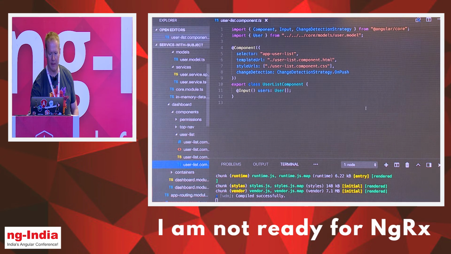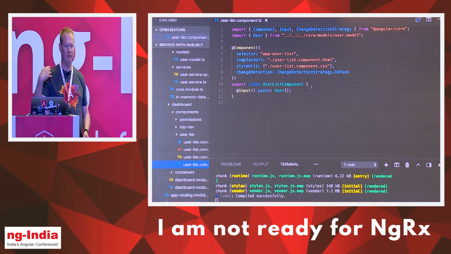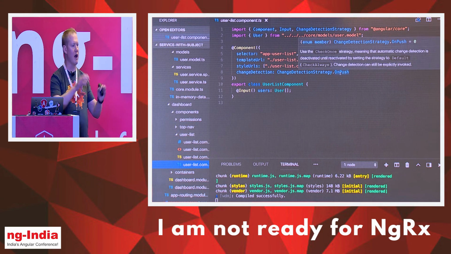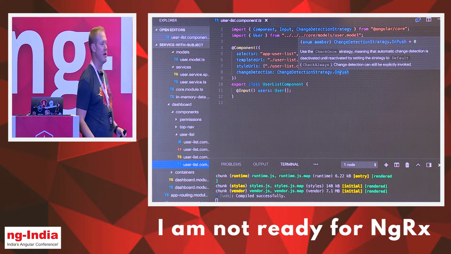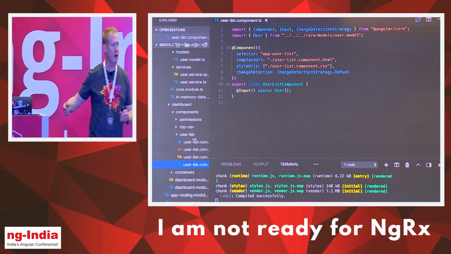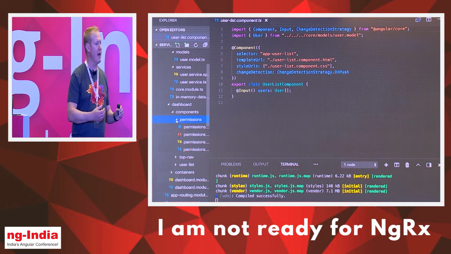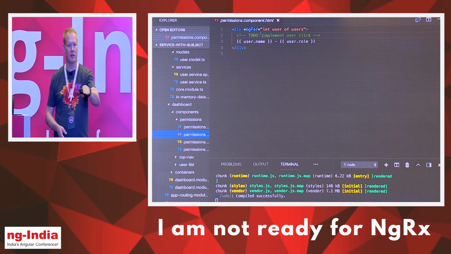Over on the permissions, it's the same exact thing. We are displaying the name and the role. I had a little note there about implementing the on-click. I'd want to put a span, do an on-click deal so I could go ahead and wire up this event emitter. Right now that is currently not working. But it'd be that easy to emit the event back up to the parent that someone has clicked on this user.